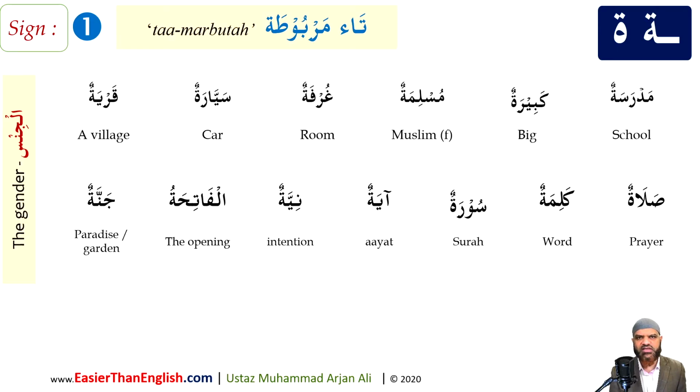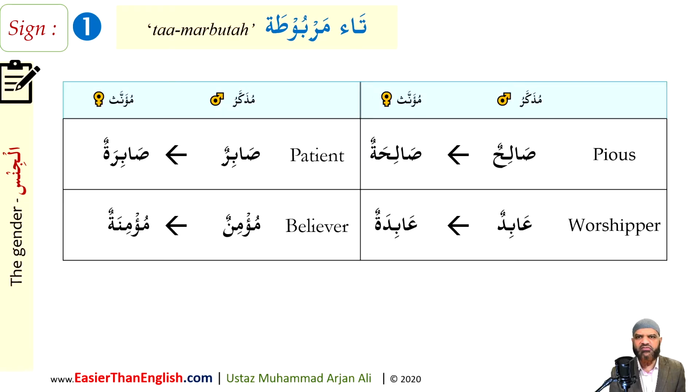which will tell us that this word is to be treated as feminine in the Arabic language. As noted already, you'll have many words in Arabic which will have a masculine and a feminine equivalent. Now, the main category of these are descriptive types of words. So titles and descriptions and that kind of thing, there will be a masculine and a feminine equivalent of that. So, for example, we have the word pious, salihun, a female pious person would be called salihatun.